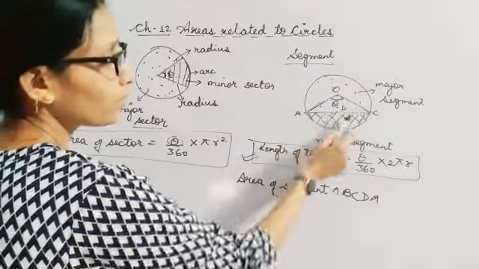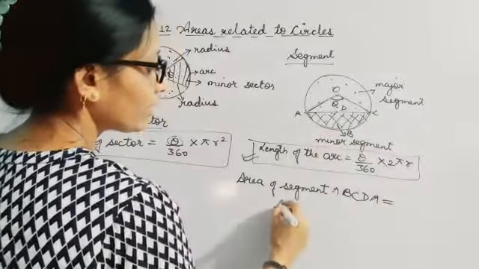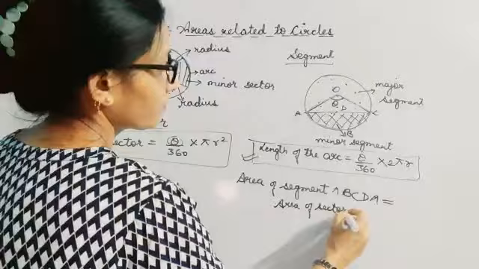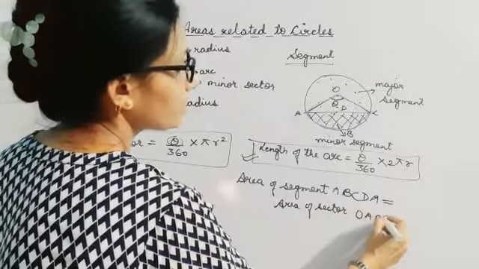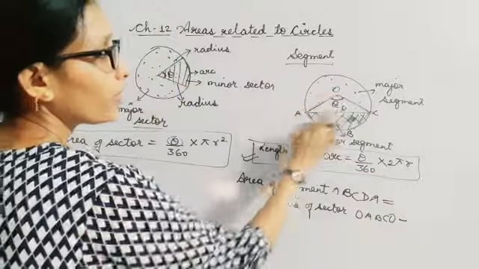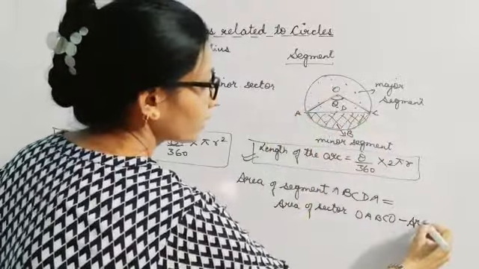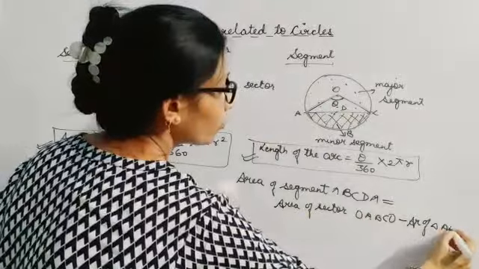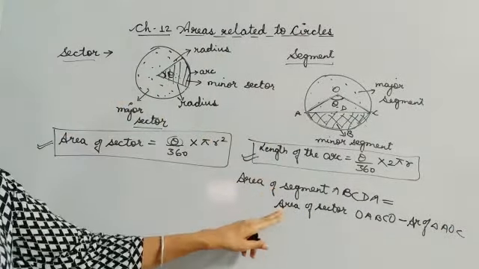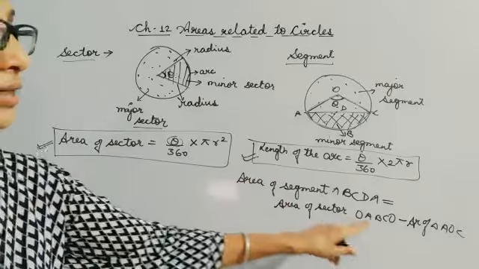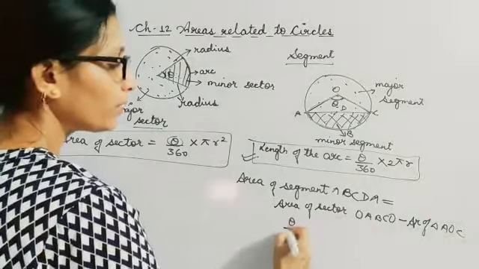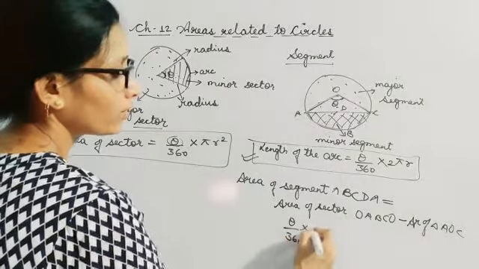You will be taking this as the area of sector OABCO minus the area of triangle AOC. If you want to find out the area of a segment, you always write down area of sector minus area of triangle AOC. Now for the area of sector, you will be applying the same formula.